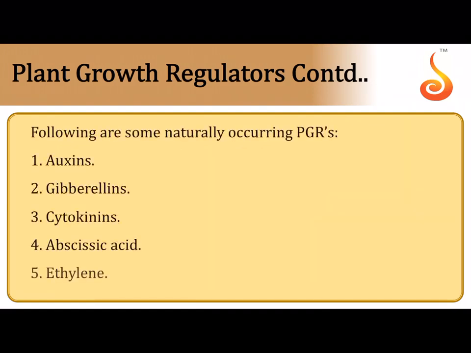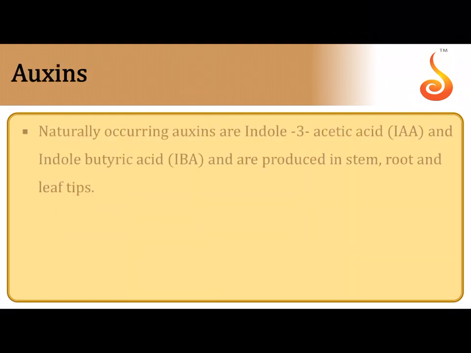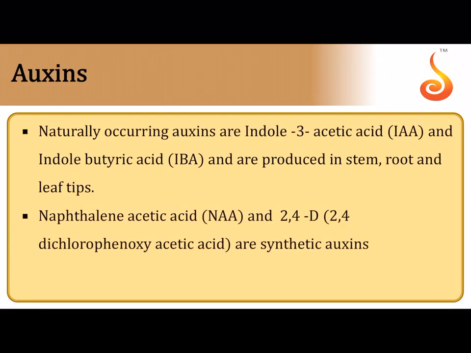Now, what are the naturally occurring plant growth regulators which we will be focusing on in this particular chapter? Auxins, gibberellins, cytokinins, abscisic acid, and ethylene. So let us start with auxins. Now, auxins naturally occurring in the plant body are indole acetic acid and indole butyric acid. Of course, there are synthetic auxins which are manufactured in the lab, which are not found in the plants.